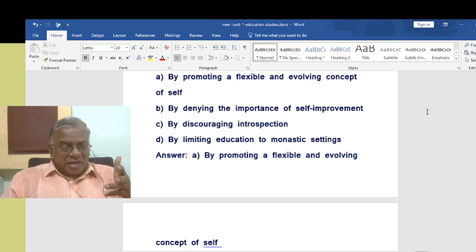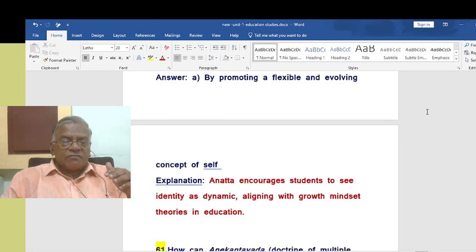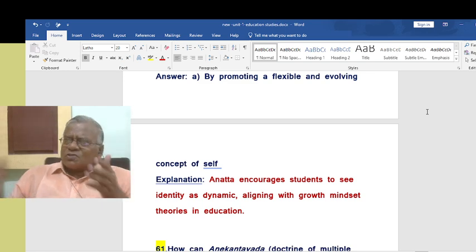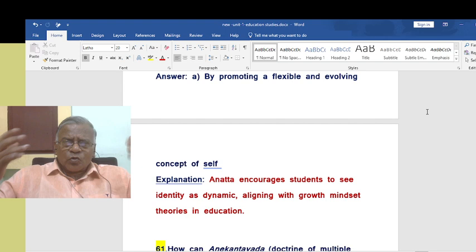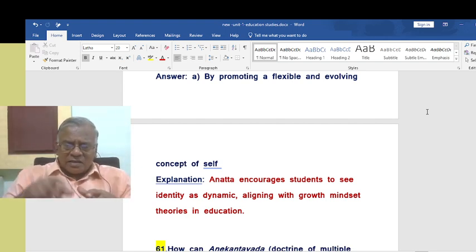It's a very, very deep idea actually. By promoting a flexible and evolving concept of self, anatta, that is non-self, encourages students to see identity as dynamic, aligning with the growth mindset. There is no only one truth. You just go on growing and growing. That is the idea given by this concept of anatta, non-self.